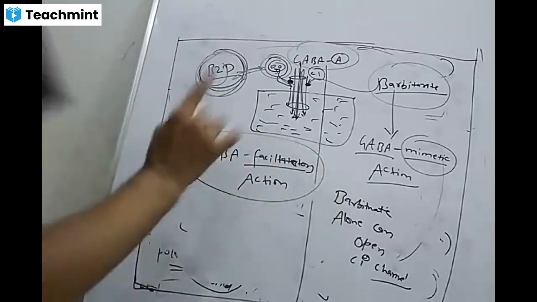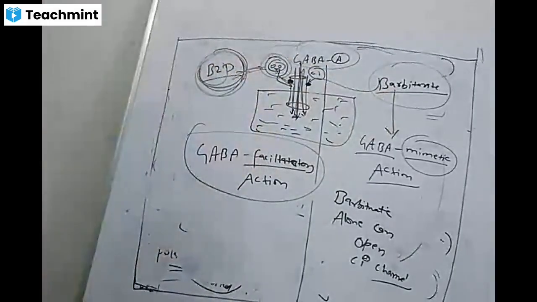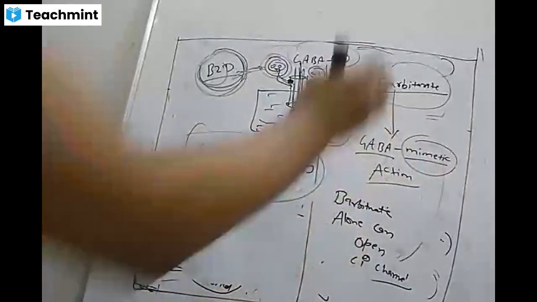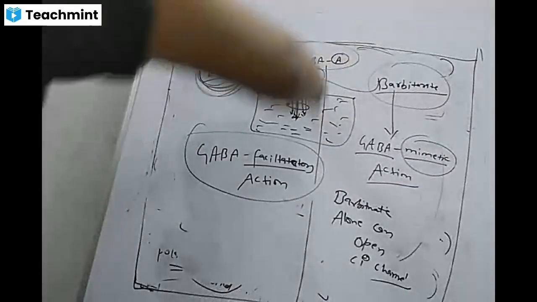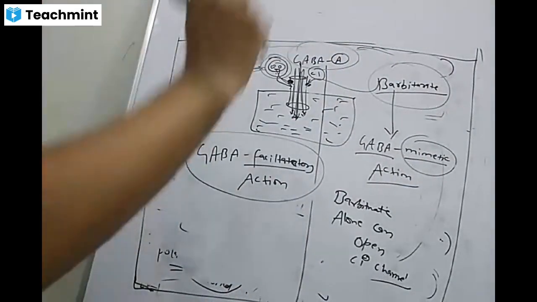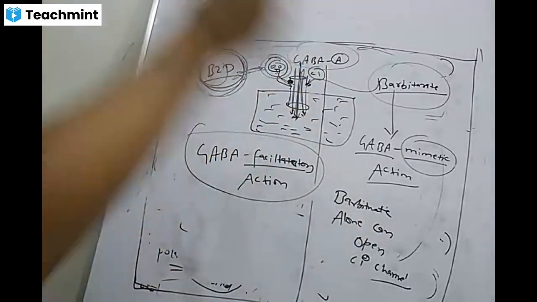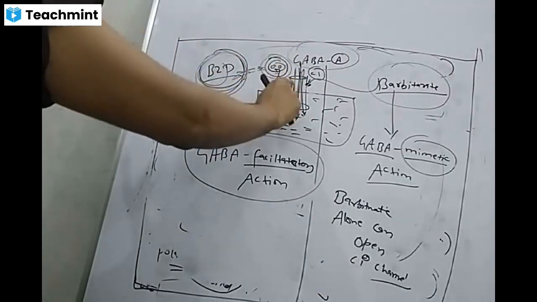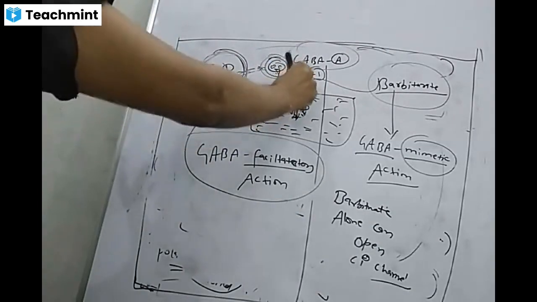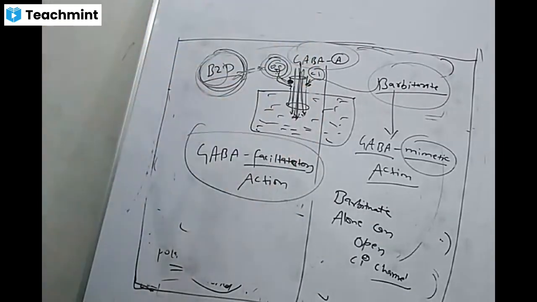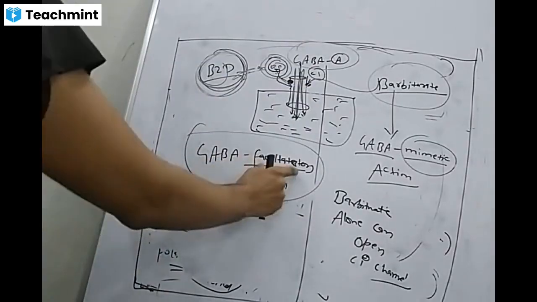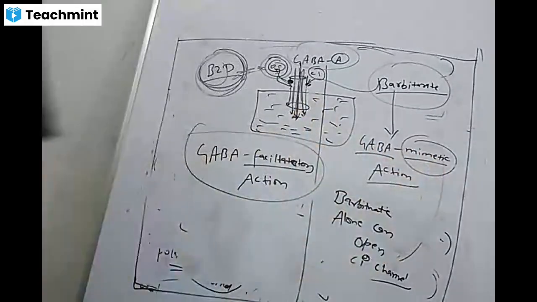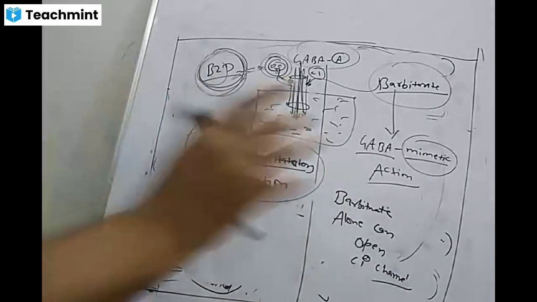This is the main difference between these two classes of sedative hypnotic drugs. Barbiturates mimic, or directly act at the receptor and open it. But benzodiazepines cannot open this channel. So how do they work? They help the GABA to bind at the channel and open it, then chloride will enter. This is called GABA facilitatory action, and this is GABA mimetic action. This is the difference between these two classes of drugs.